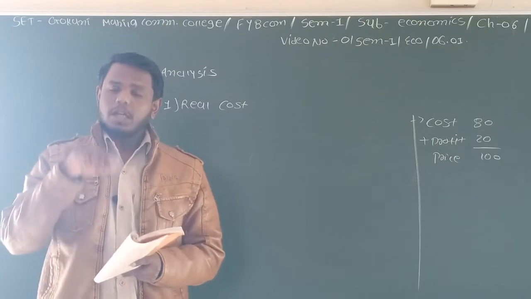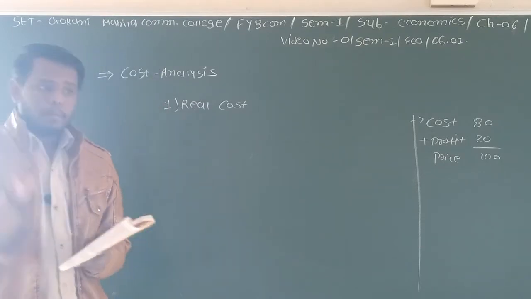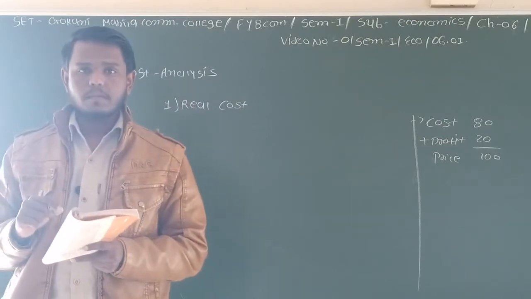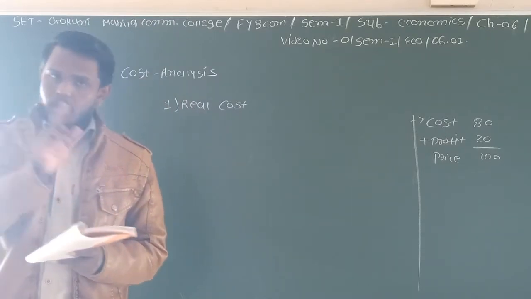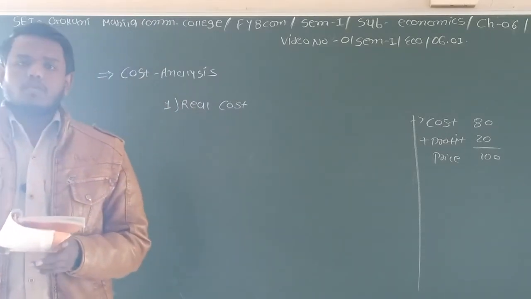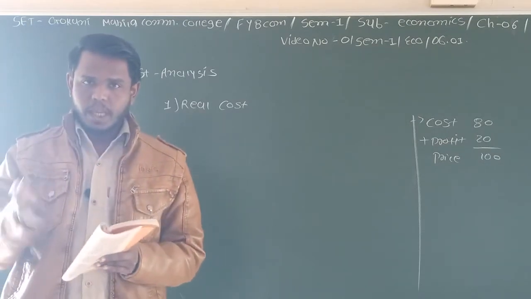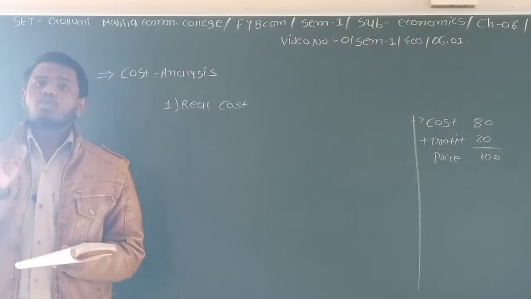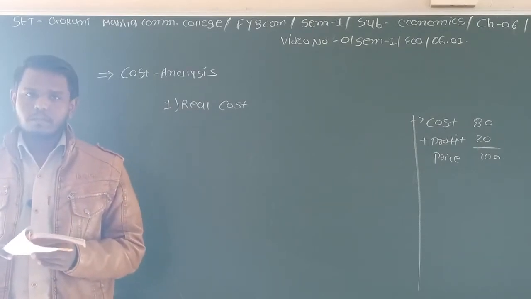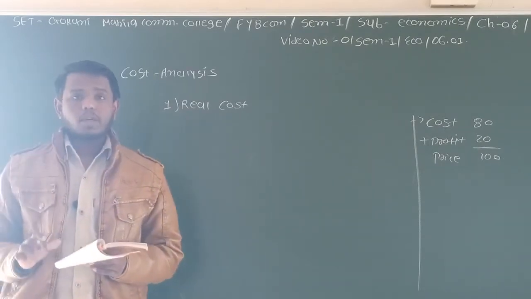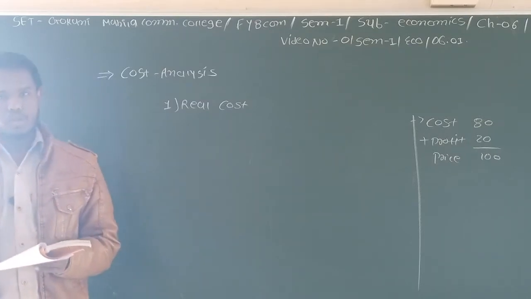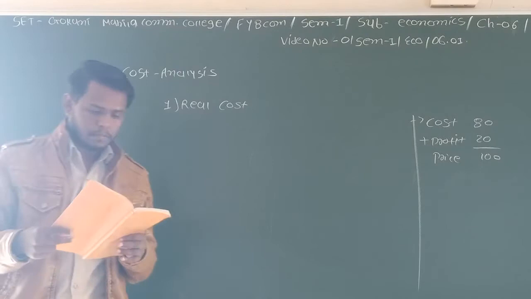All the people in the classroom make efforts to get a good result. So this is the real cost. Whenever any entrepreneur works in any enterprise, that entrepreneur suffers too much in the business organization. That suffering or hard work is called the real cost of the business organization.